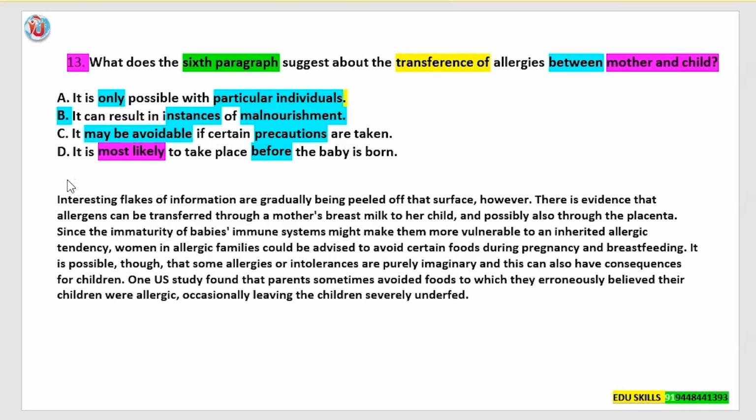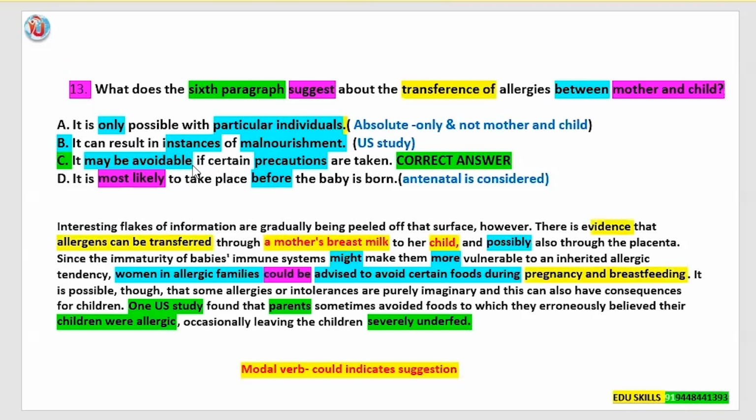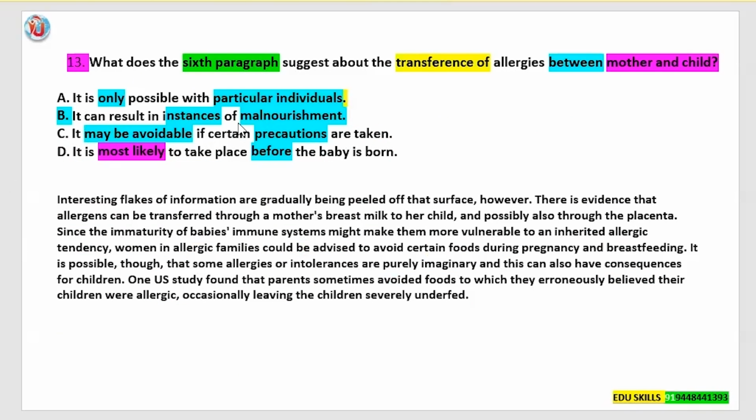Next, answer option D, it is most likely to take place before the baby is born. The keywords are "most likely." There is a scale expression, and "before" is a time expression also. Right? So, let's see. Yes, put down your answers. Can you all put down your answers in the chat box?